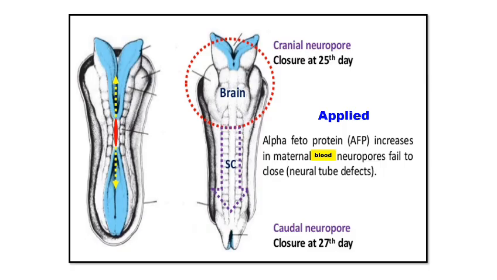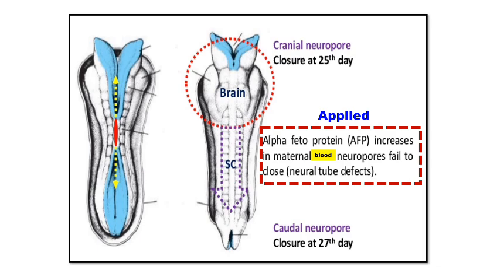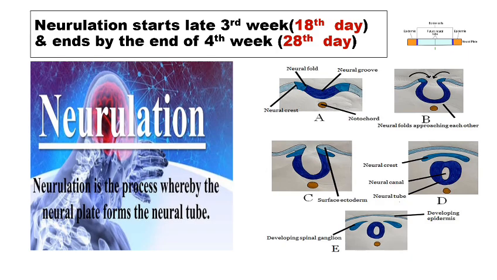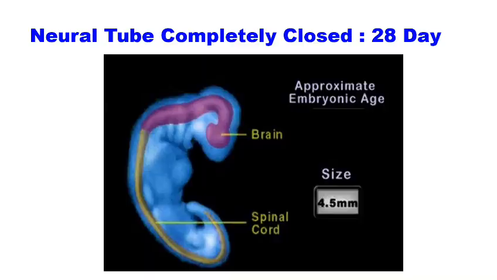Coming to the applied anatomy of the closure of the neuropore. Alpha fetoprotein increases in the maternal blood as neuropores fail to close, and it leads to numerous neural tube defects. So neuralization starts in the late third week, 18th day, and it ends by the fourth week, that is on the 20th day, 18th day to 20th day, neural plate to neural tube. The neural tube is completely closed by the 20th day, and the size of the embryo is around 4.5 millimeters.